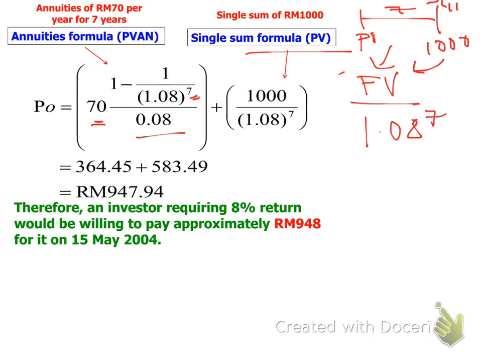So if you look at this, the market value, or we say the value of the bond, is actually 947. This means that the investor is willing to pay this price for the bond. Although you might sell it at 1,000, you might sell it at 800, for that investor, the price that he is willing to pay will be this price.